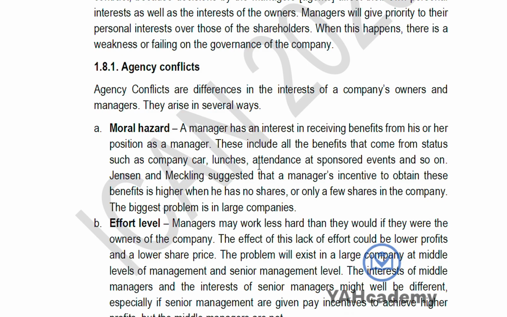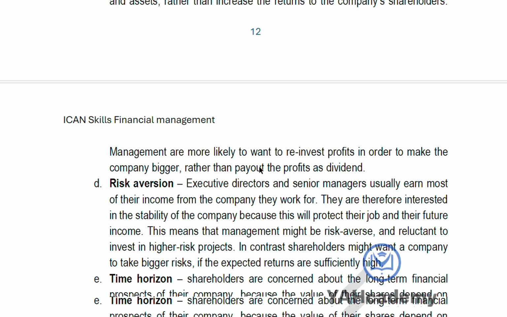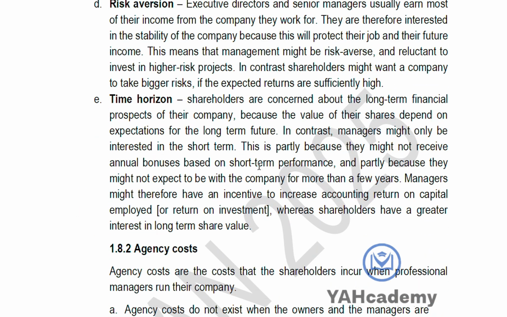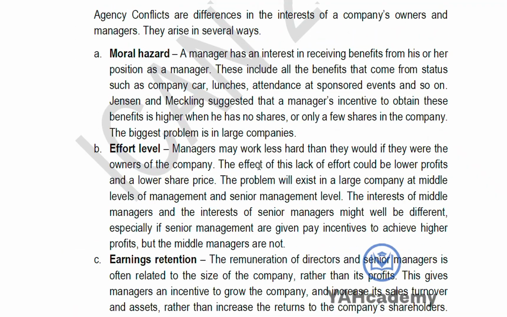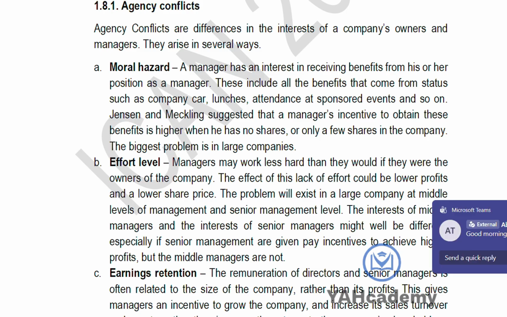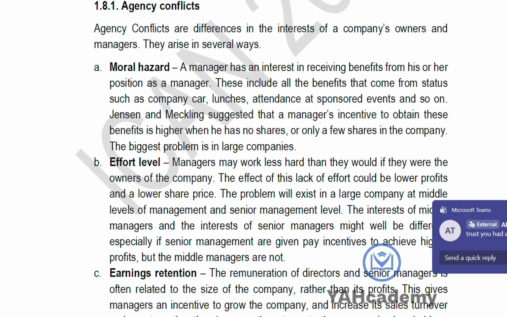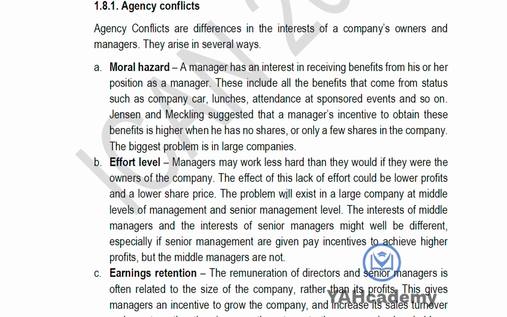And how do they even arise? Before we can talk about how to manage them, we have moral hazard, effort level, earnings retention, risk aversion, and time horizon. So let's look at moral hazard. Moral hazard is when a manager has an interest in receiving benefits from his position as a manager. If I'm a manager in your company, I'm expected to have a company car, lunch, attendance at sponsored events, and all of that. So the work of you as a shareholder is to make sure you provide all of this for your manager so that they act in your best interest.